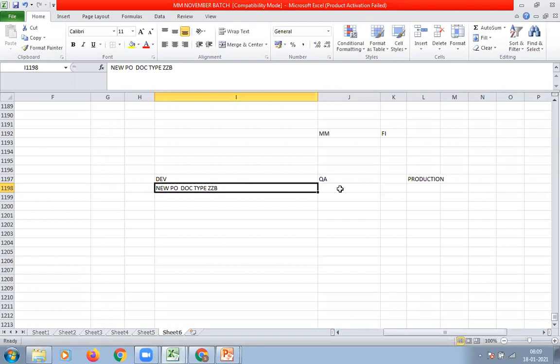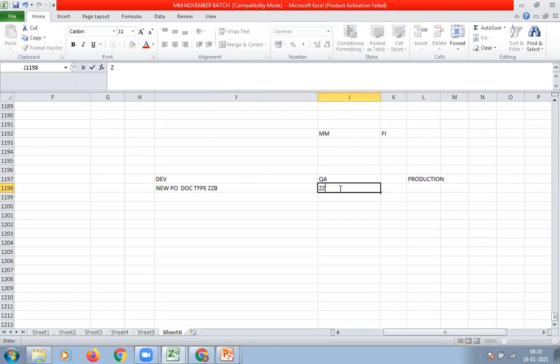Once the new document type ZZP is available in the quality system, we have to do testing in the quality system to make sure that this document type is working fine. This quality system is meant for user acceptance testing by the end user.